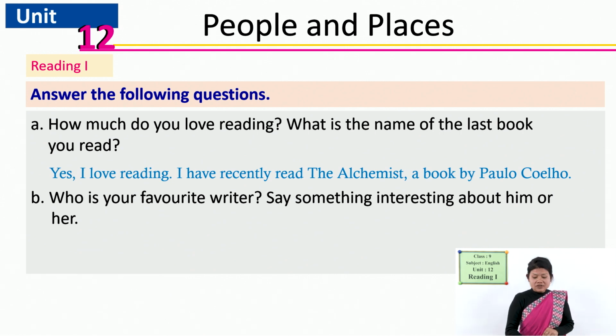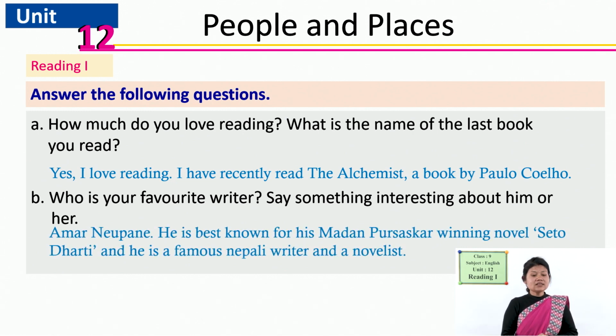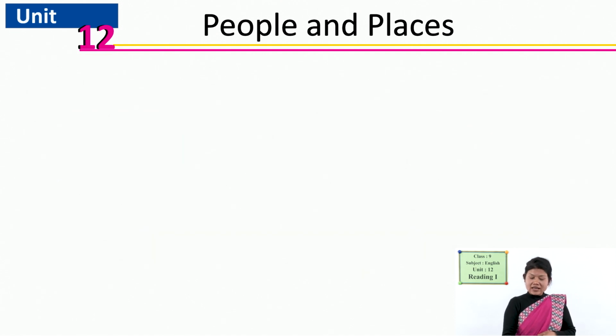And second question, who is your favorite writer? If I have to say my favorite writer, then I would say like this, Amar Neupane. Have you heard his name? Yes, he is from Nepal, and he is best known for his novel that won the Madan Puraskar. That is one of the prestigious awards given to literary figures for their contribution to Nepali literature, and that novel's name is Seto Dharti, and in this way he is also a famous Nepali writer and novelist. Okay. Thank you for listening attentively.